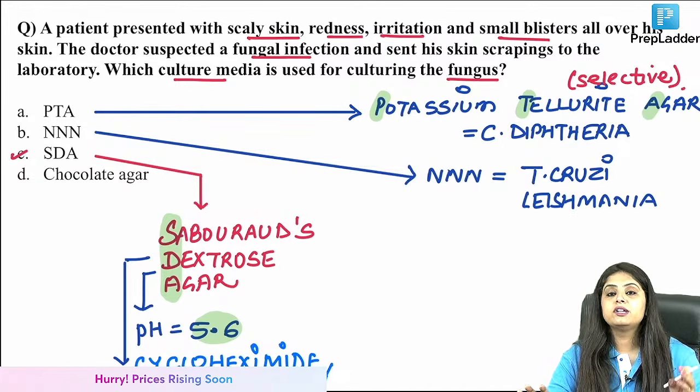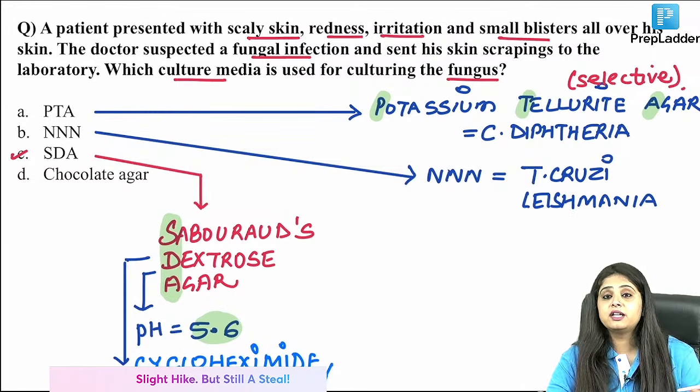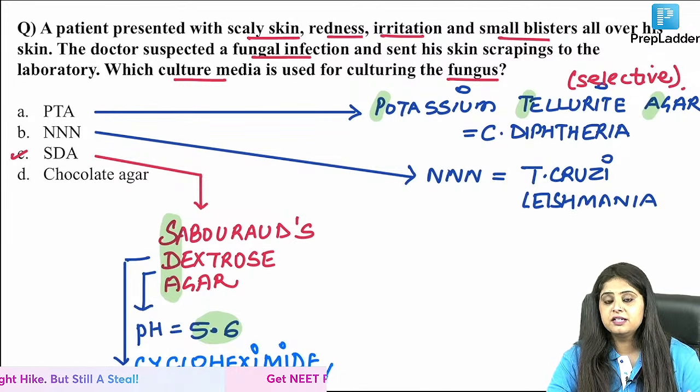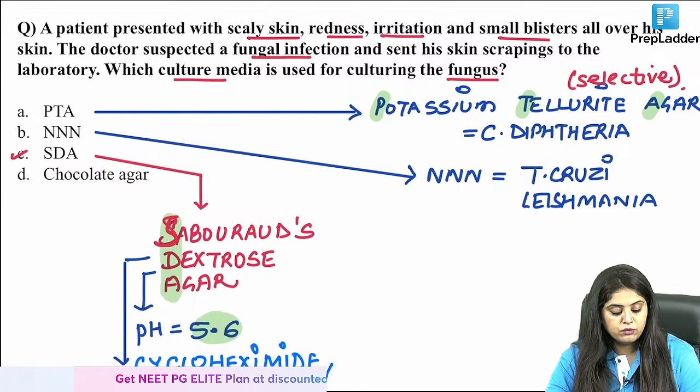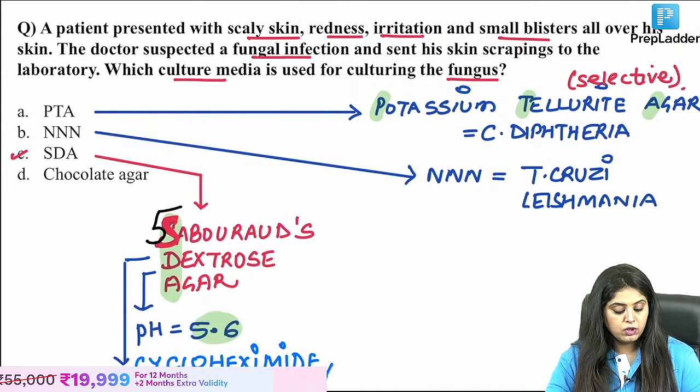Number 1 question, what is the pH of Sabouraud's dextrose agar? The pH will be asked. It is acidic, around 5.6. The way you write Sabouraud's, you will remember the pH is somewhere around 5. So it is 5.6. Now coming to what all does it contain?